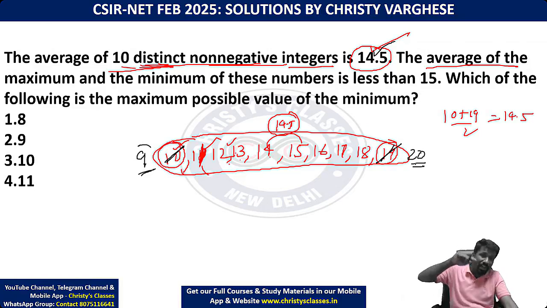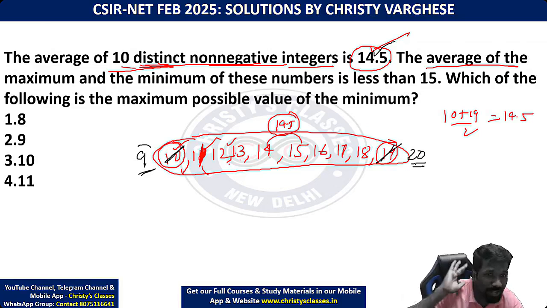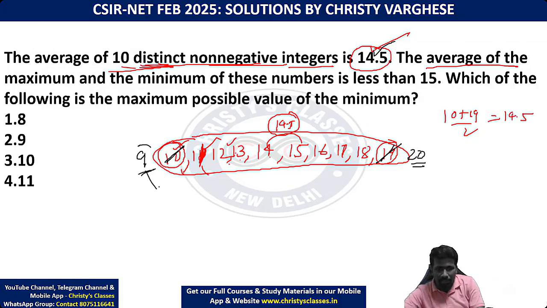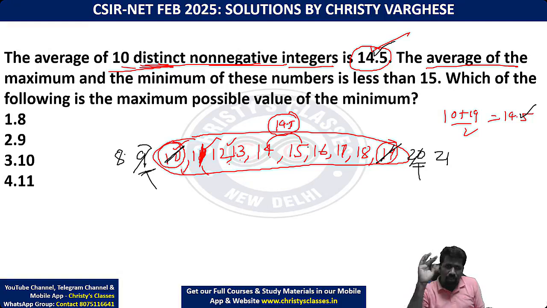We started with an arithmetic progression to create a good example. Then we are tweaking it and seeing whether all the conditions are correct or not. The average of the maximum and minimum, that is 9 and 20, is 29 by 2, 14.5 itself. Now, instead of 9 and 20, what about 8 and 21? Is it possible? 8 and 21 would be possible, right? All other numbers I'm keeping the same. Only these numbers I am changing.